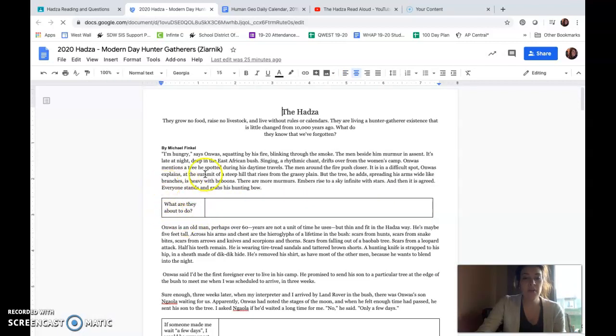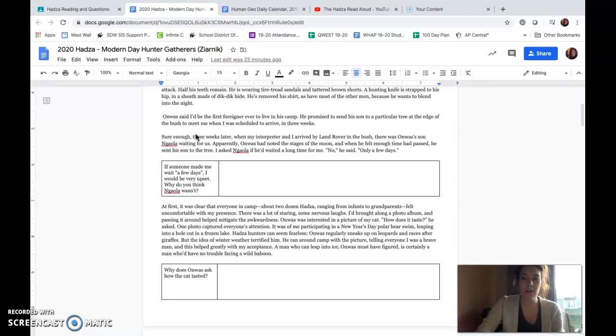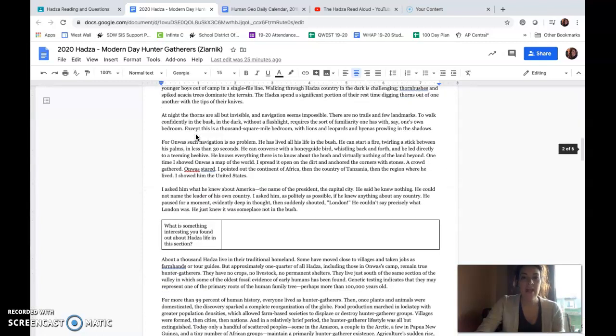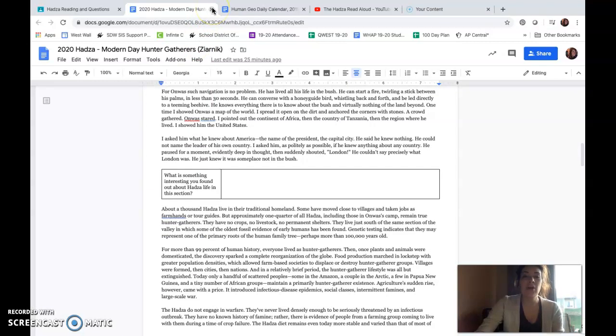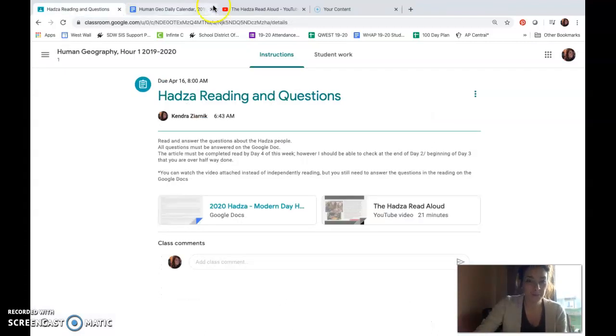Some of them are going to be reading comprehension questions. Others are going to be opinion-based questions in which you can answer in whatever way that you would like. This article is a little bit longer, and so I did say that you could have at least half of the article done for day 2 and then finish that article up on the next day.